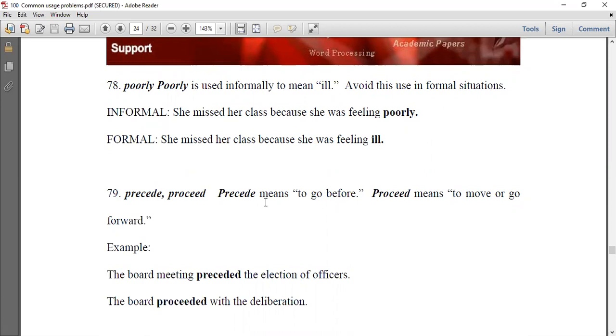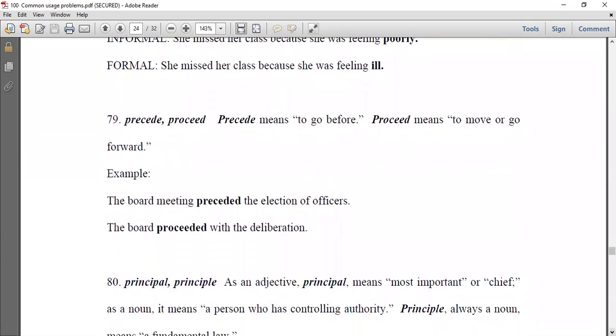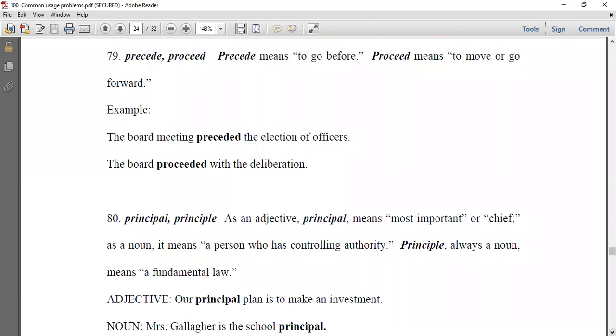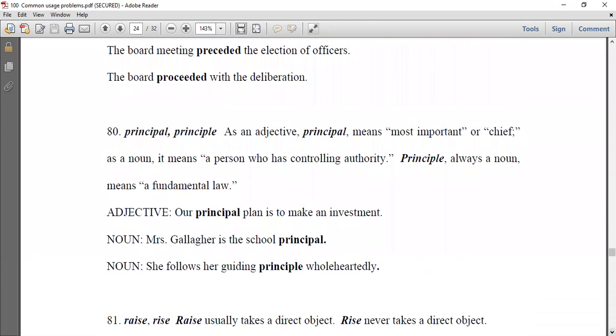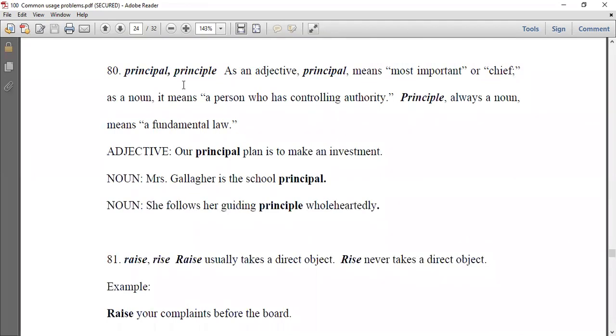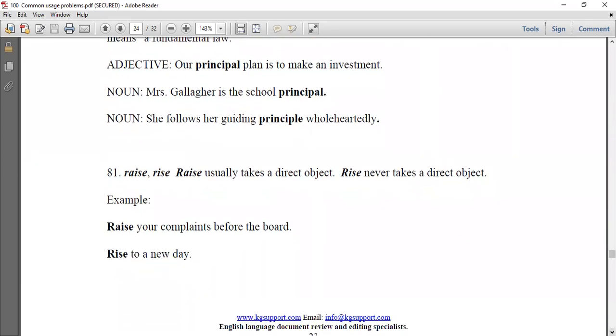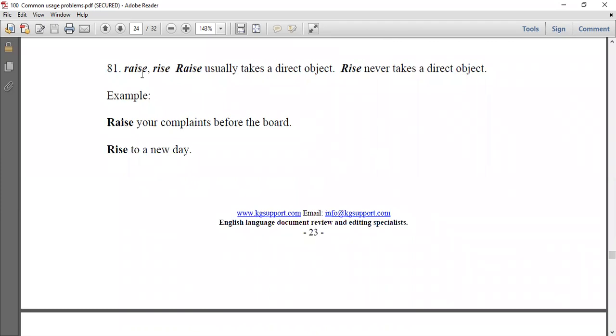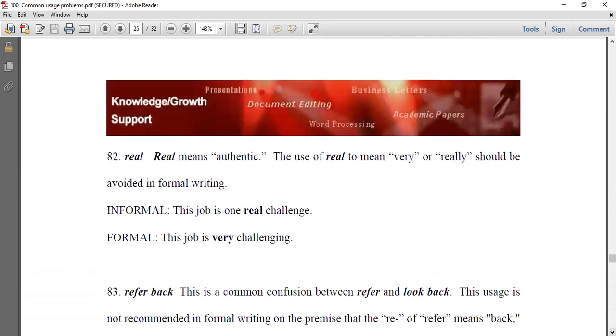Precede and proceed. Precede means to go before or come before. Proceed means to continue or move or go forward. The board meeting preceded the election of officers. The board proceeded with the deliberation. 80, principal and principle. You know, principal is an adjective and can be a noun to mean the head of the school. But principle is a noun. It means a fundamental law, and you know the difference. Raise needs an object. Rise doesn't need an object. Okay, and this is discussed very often.